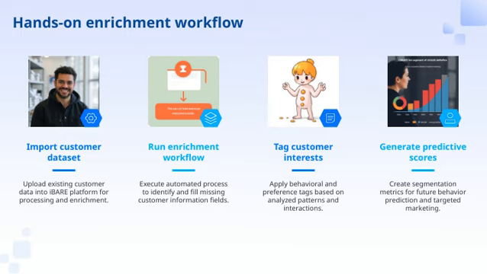Next, we move on to tagging customer interests. Here, we analyze patterns and interactions to apply behavioral and preference tags, helping you better understand your customers' motivations. Finally, we generate predictive scores. These scores create segmentation metrics that can forecast future behaviors, enabling more targeted and personalized marketing efforts. This workflow is all about transforming raw data into actionable insights, reinforcing how data enrichment enhances your customer engagement strategies.